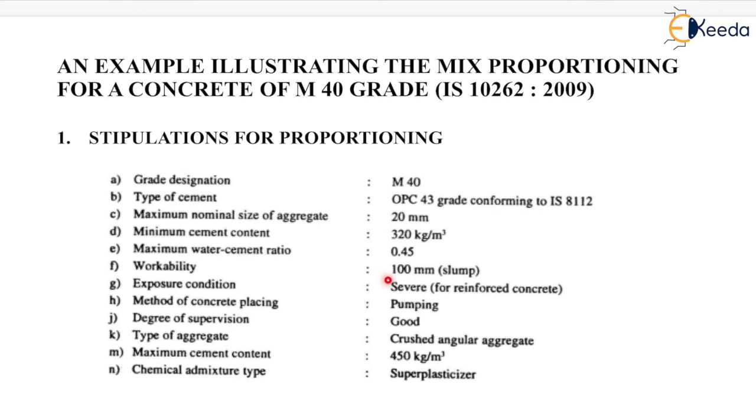Workability is 100 mm by slump test. Exposure condition is severe. Method of concrete placing is by pumping. Degree of supervision is good. Type of aggregate is crushed angular aggregates. Maximum cement content is 450 kg per meter cube and chemical admixture type is super plasticizer.